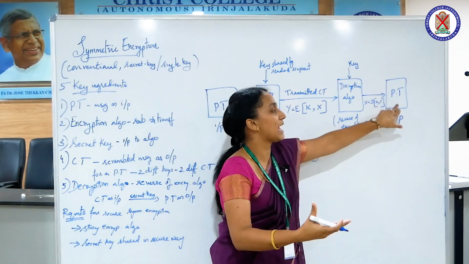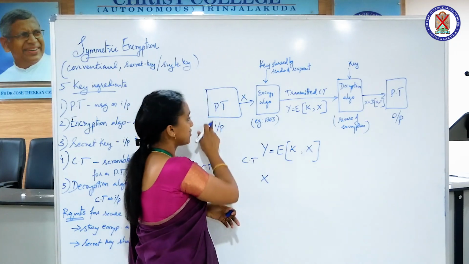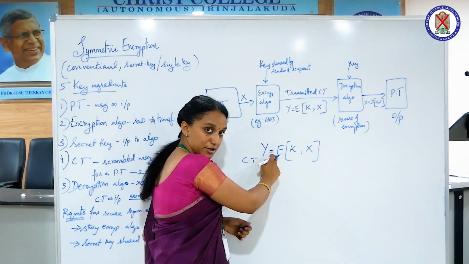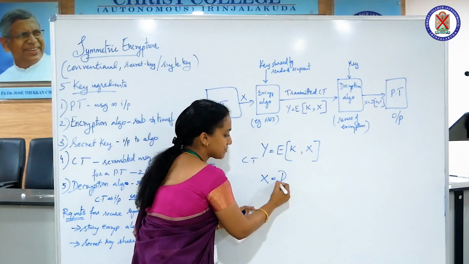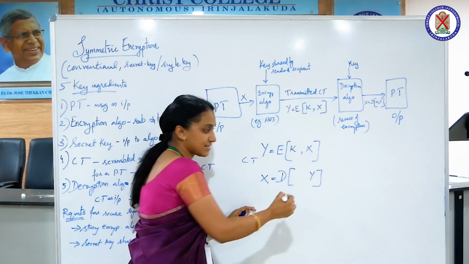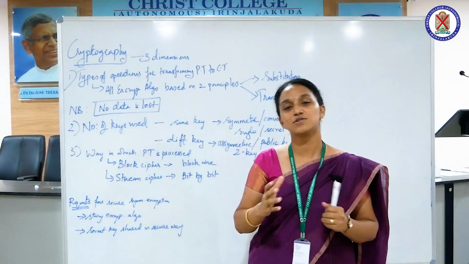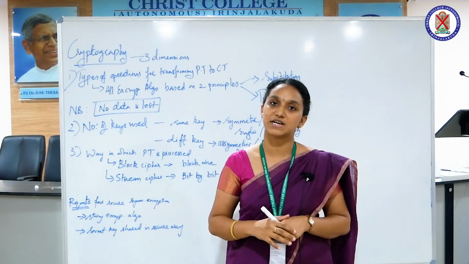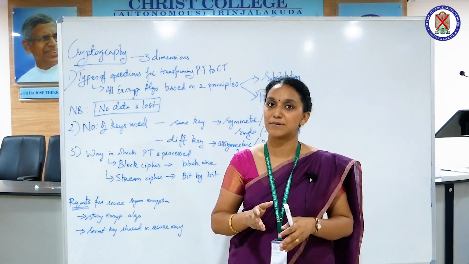So the plain text at the output end can be again written mathematically. We have already said the plain text is X. So X is equal to the decryption of the ciphertext using the key K, since you have encrypted and now you have to do the decryption process. So now you are aware of the concept of symmetric encryption. Both the parties, the sender and the receiver, are sharing the same key.